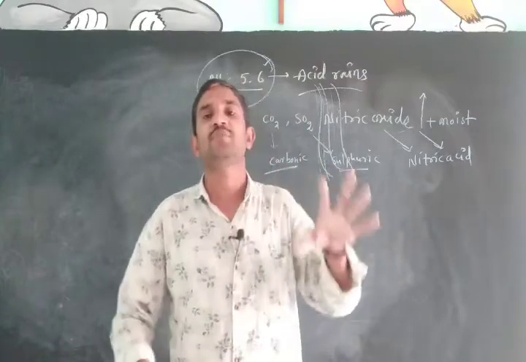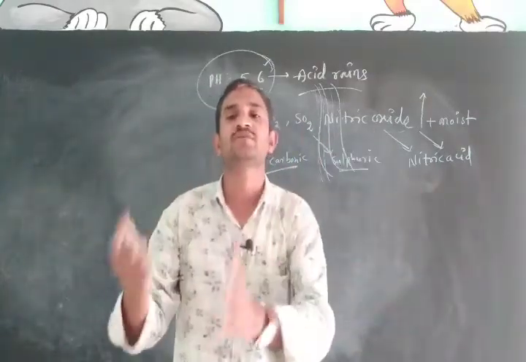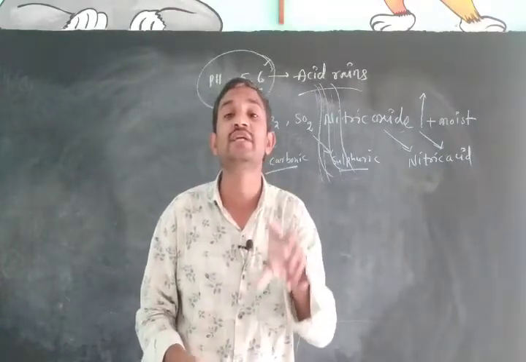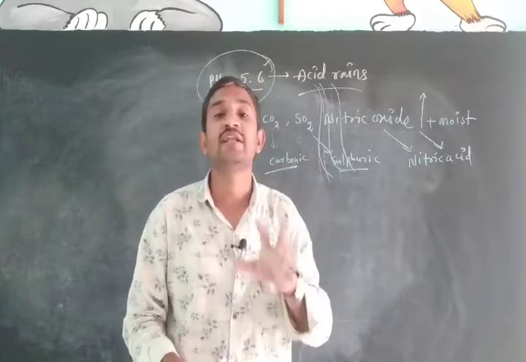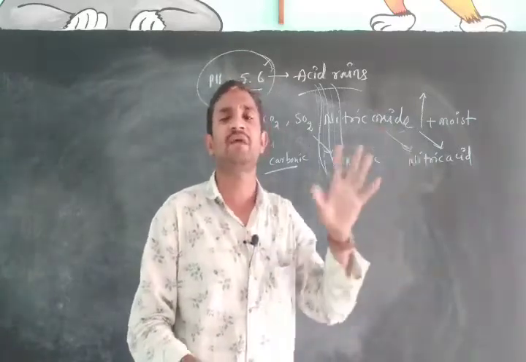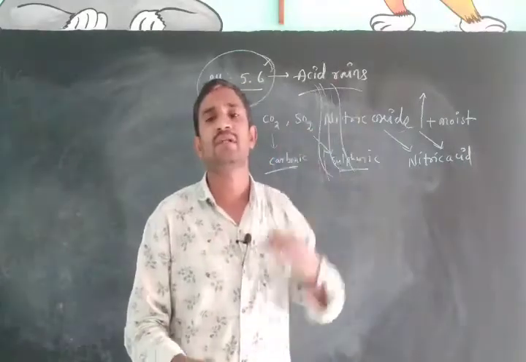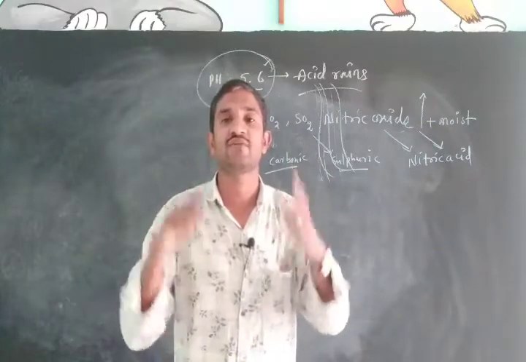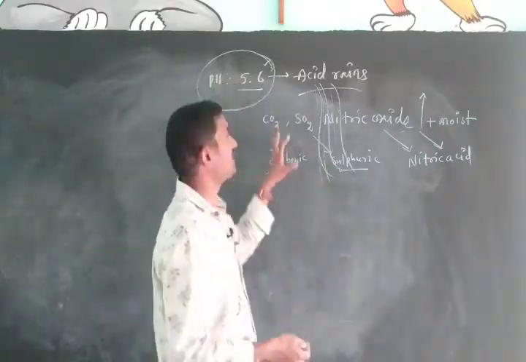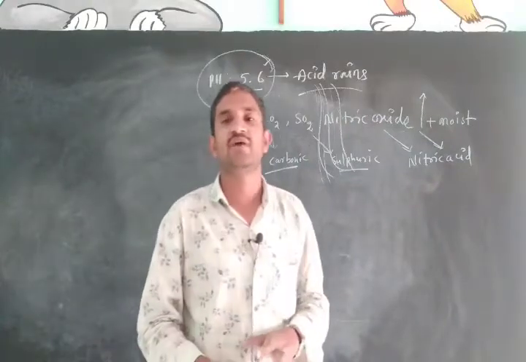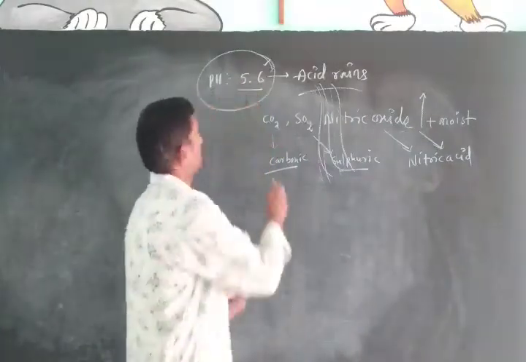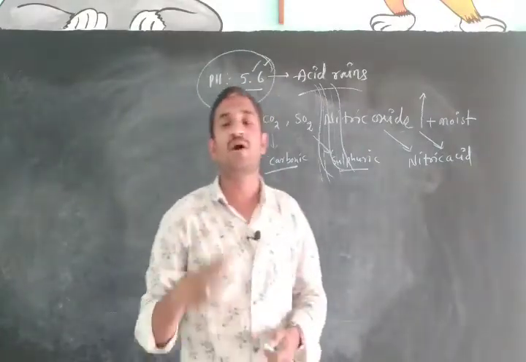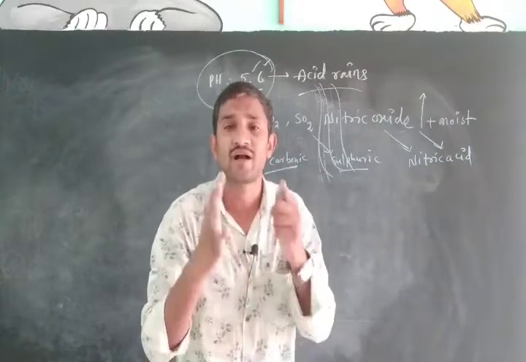Due to the change in the pH value of the soil and the water of that area, it is difficult for living organisms to survive, like animals, aquatic animals, maybe some other small insects, whatever it may be. Their survival will be difficult when the pH value changes due to acid rain. That is why animals and plants are sensitive to the pH value. Not only this,